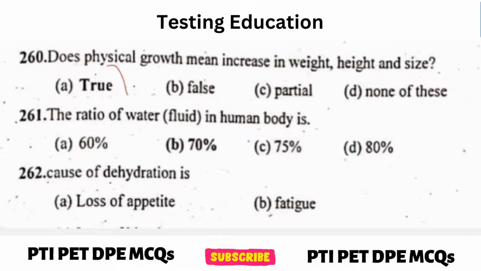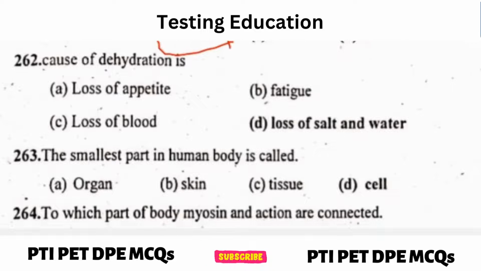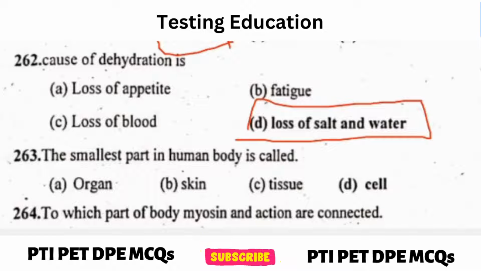Next question. Does physical growth mean increase in weight, height and size? Answer, true. Next question. The ratio of water fluid in human body is? Answer, 70%. Next question. Causes of dehydration is? Answer, loss of salt and water. Next question. The smallest part of human body is called? Answer, cell.